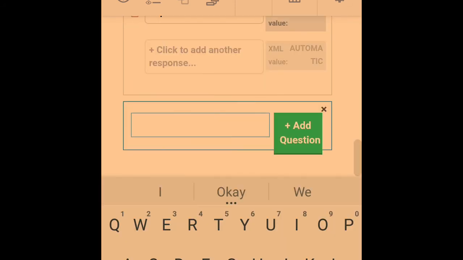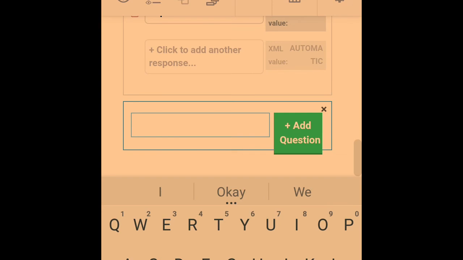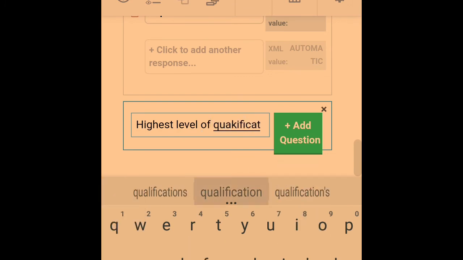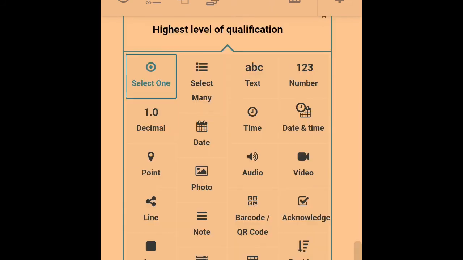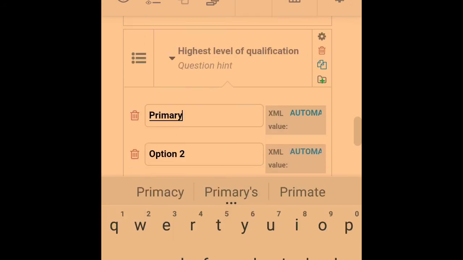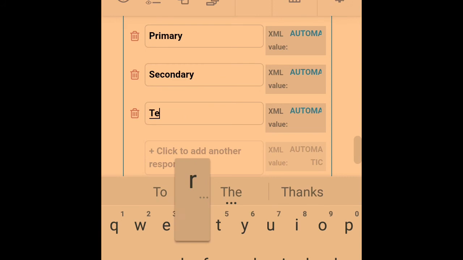Okay, so that's the woman's under social demographic before we go to other objectives. We can ask them their highest level of qualification. I'm talking about educational background now. This also would have options. So we can say primary. Do they have primary education? Do they have secondary? Do they have tertiary?